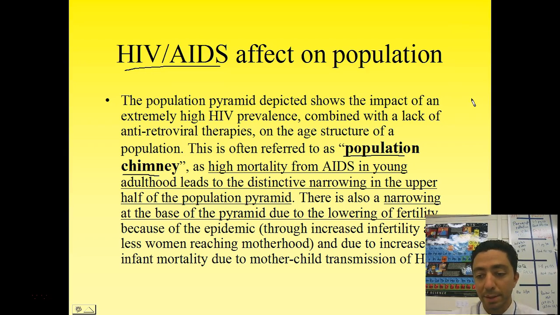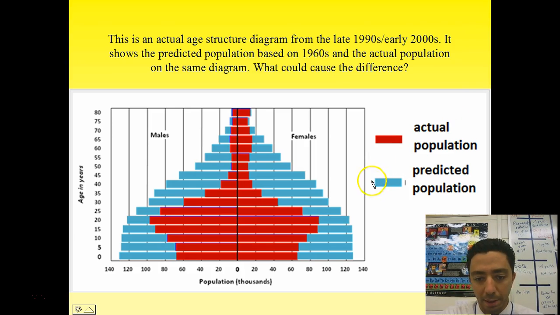The base also shrinks in a little bit too, right? If I flip back to it a second here, you see the base also shrinks in a little bit. Those would be our higher infant mortality rate due to AIDS being passed on from mothers to children. But these age groups, the 10 to 15 to 25, this age group here in the early 90s, all would have been really highly susceptible to AIDS. As that group progresses in years, you see that show up in these really narrow bars going up through the top, and so you really get a shrunken top part of the pyramid.